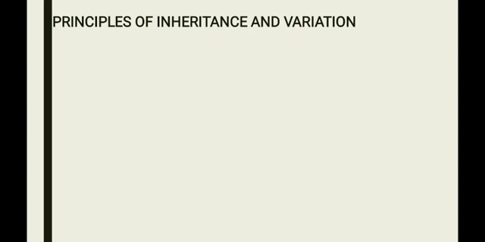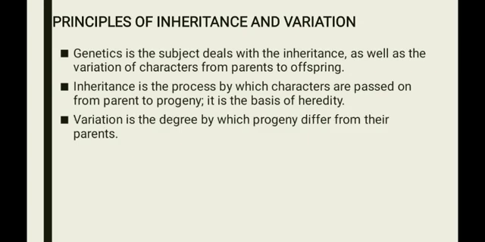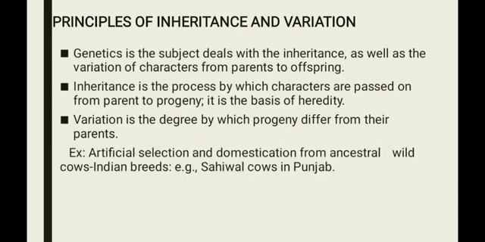Now, what is inheritance? Inheritance is the process by which characters are passed from parent to progeny, and it is the basis of heredity, meaning parent to offspring. And then what is variation? Variation is the degree by which progeny differ from their parents. Example, artificial selection and domestication from the ancestral wild cow, Indian breed, example, Sahiwal cow in Punjab.